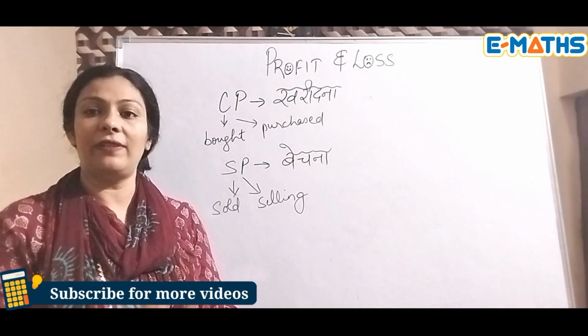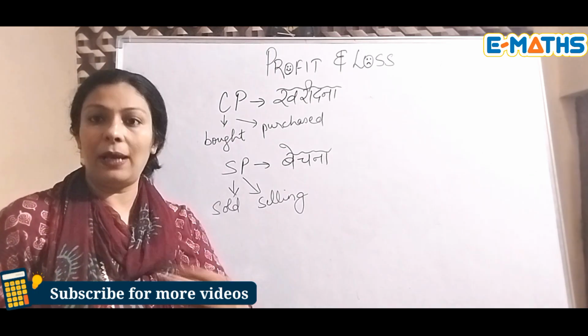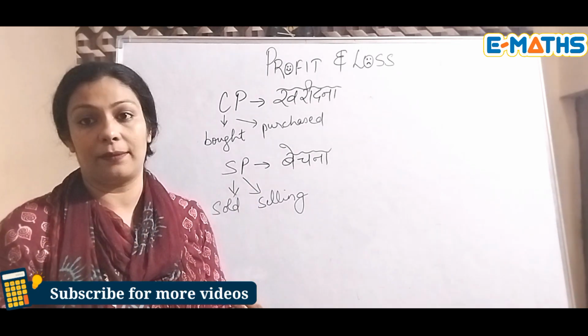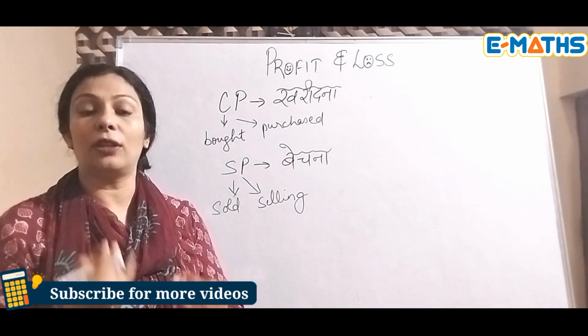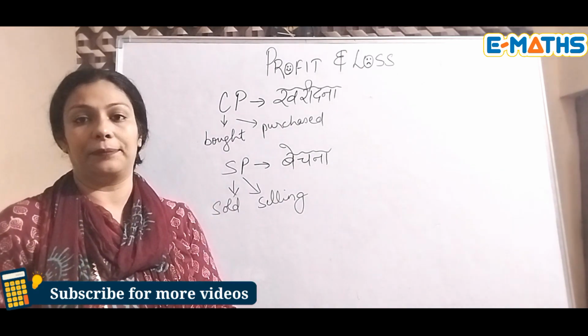So understanding the question is very, very important. Mostly in profit and loss we have word problems. So you need to understand, because there will be amounts given in it. It can be a cost price, it can be a selling price, it can be a profit, it can be a loss. So you need to understand what is given to us, so that you can apply the formula correctly.